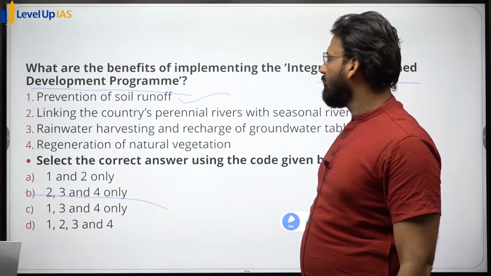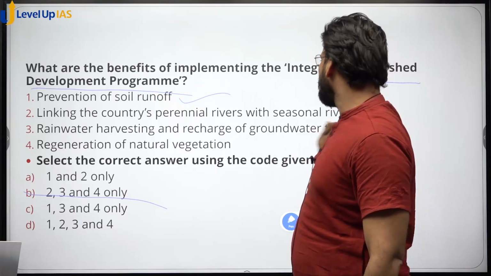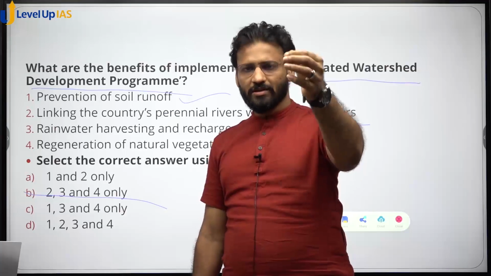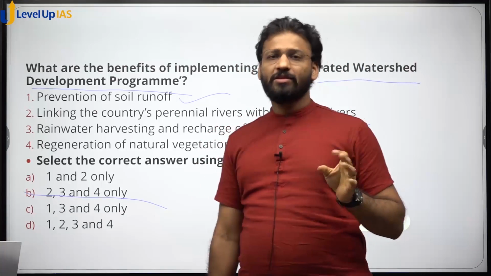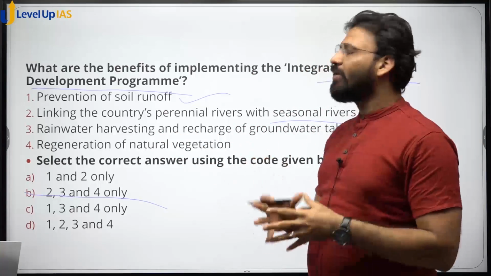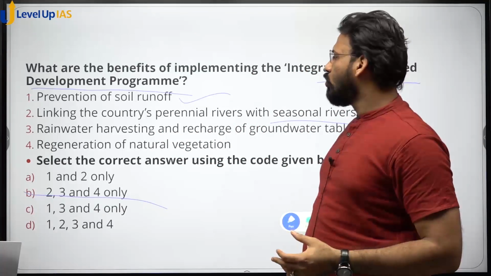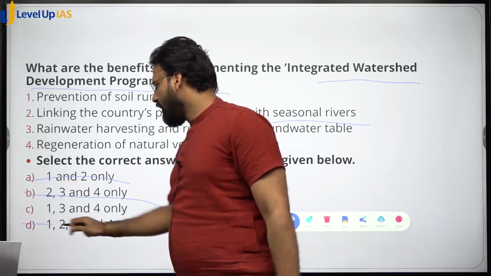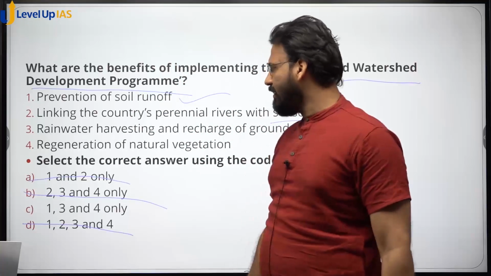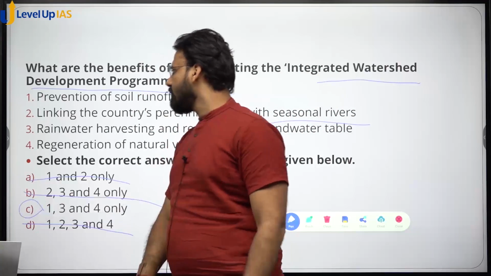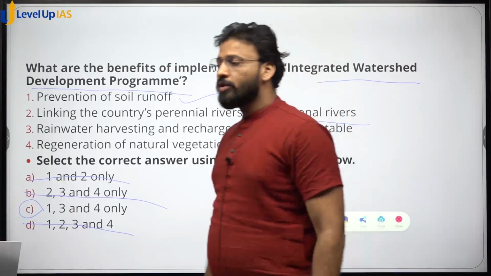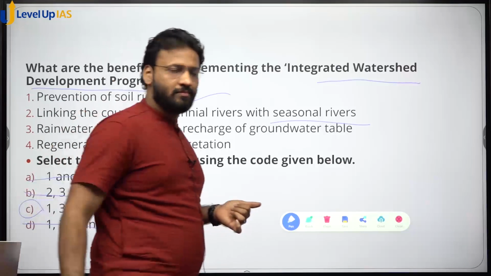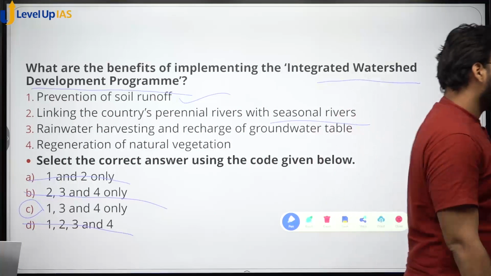So B is eliminated. Linking the country's perennial rivers with the seasonal river, not possible. Watershed development program is targeted towards the individual villages. So this is not about the river linking project, it is completely different. So दो जो है वो eliminate हो जाता है इसमें से. When you eliminate 2, directly you eliminate A and D, or you can eliminate A, B and D. Directly you come to the answer C. So here by elimination method you can come to the answer C. So very simple.